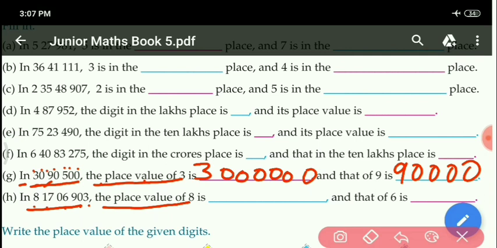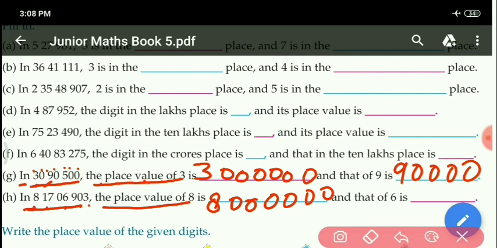What will be the place value of 8? Clearly you can see 8 is coming at crore place. So place value of 8 will be 8 crore. So write here 8 crore. And how many zeros will be in crore? 7 zeros. Okay.